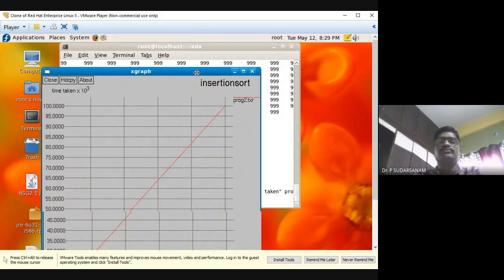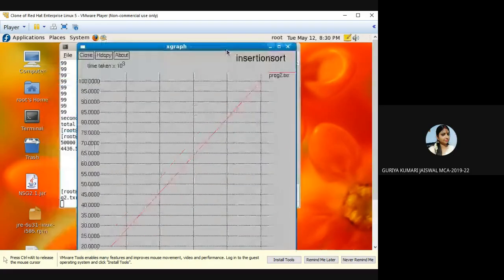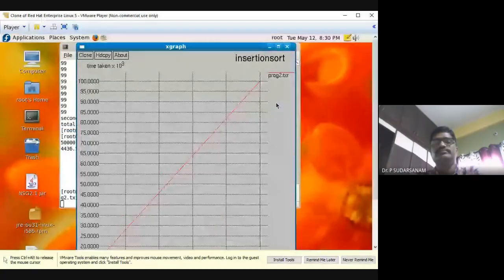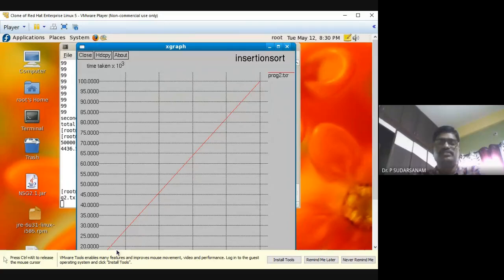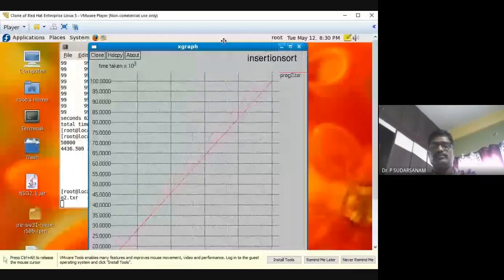Are you able to see the graph? Yes, sir. Yeah. Sometimes, because the numbers have increased to 20,000, to 1 lakh, to 50,000, to 5 lakh or something else, the time taken is automatically shown into 10 to the power of 3. This number is into 10 to the power of 3. Now here the y-axis is also, but it is not moving.